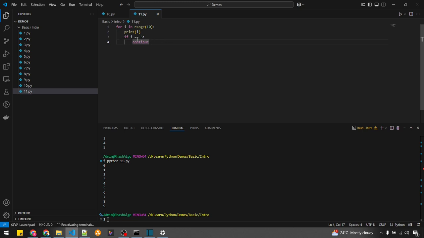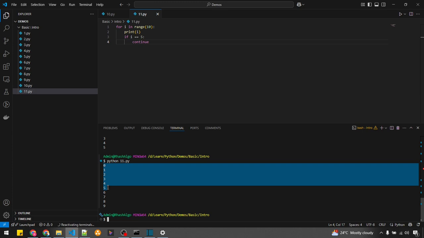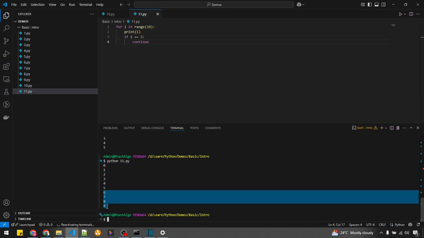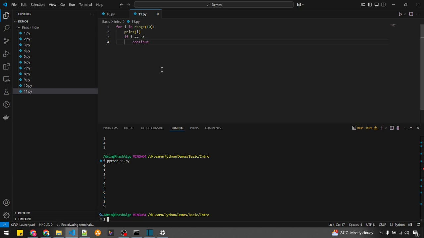That means after that no execution happened. So when I give continue here, my loop continued. If you observe carefully, the numbers 0 to 5, and then 6, 7, 8, all the values are printed, right?